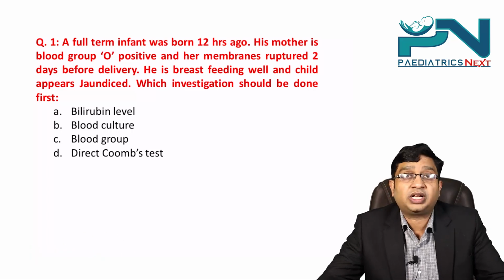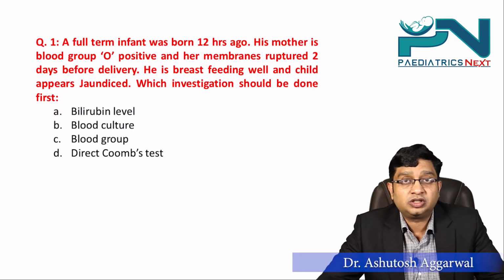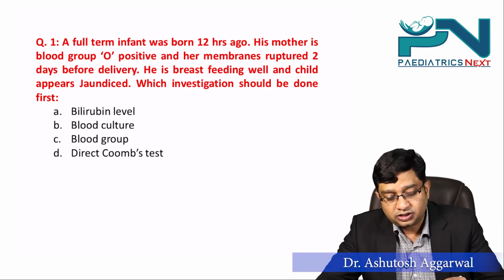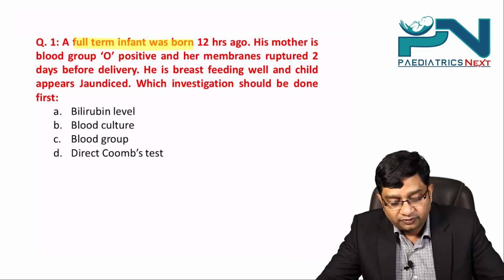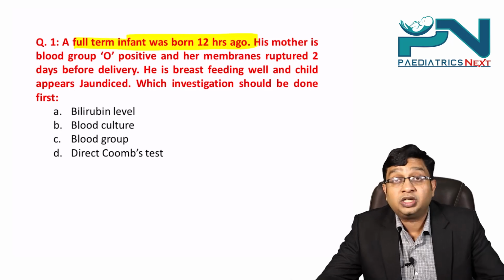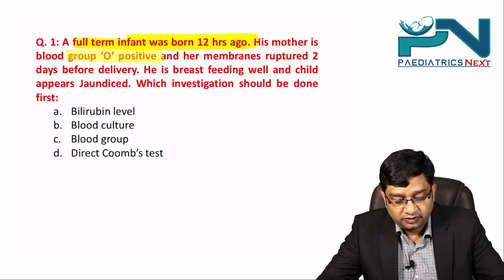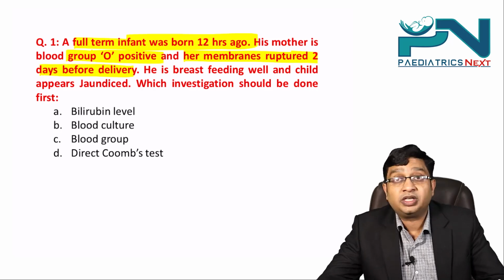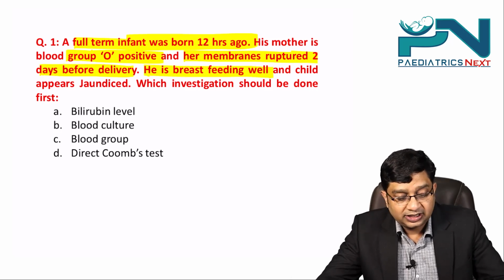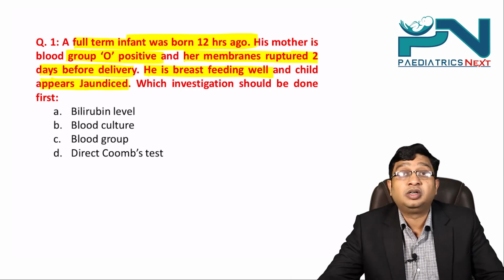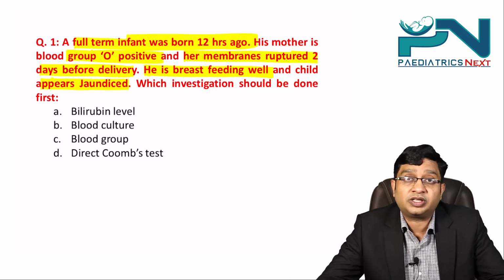The first question we are having is on neonatal jaundice. Now the first question says, a full-term infant was born 12 hours ago. His mother is blood group O positive and membranes ruptured 2 days before delivery. He is breastfeeding well and the child appears jaundiced. Which investigation should be done first?